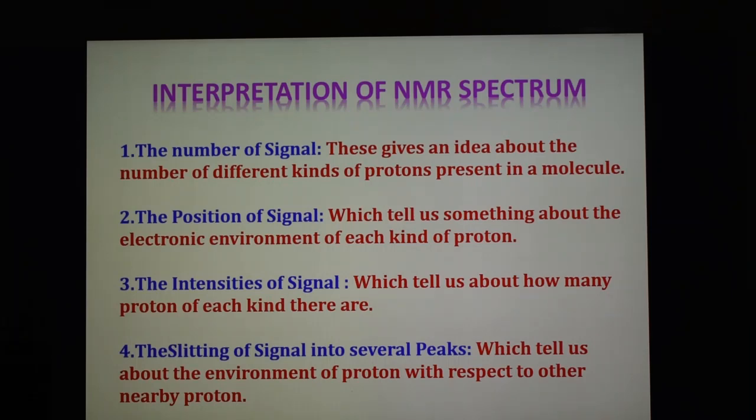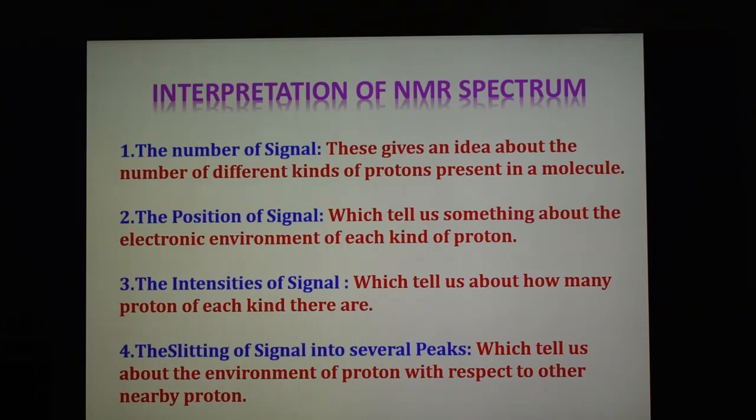And fourth is the splitting of the signal into several peaks. One signal can be split into a number of peaks. When split into two peaks, it is called a doublet; there may be a singlet, a doublet with two peaks, and splitting into three is a triplet, then quartet, like that.